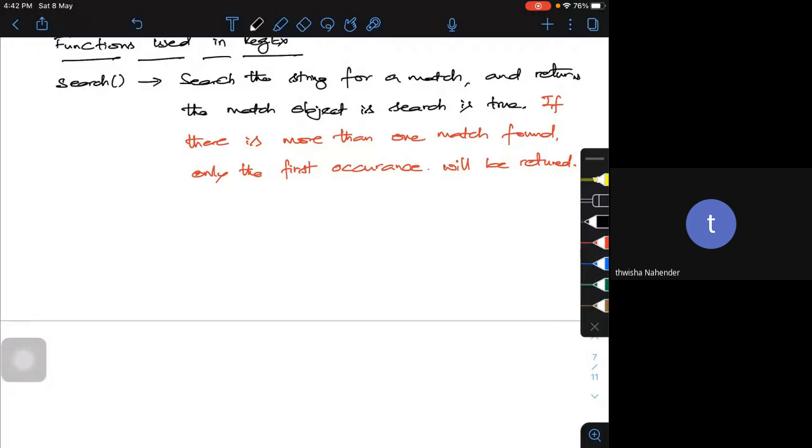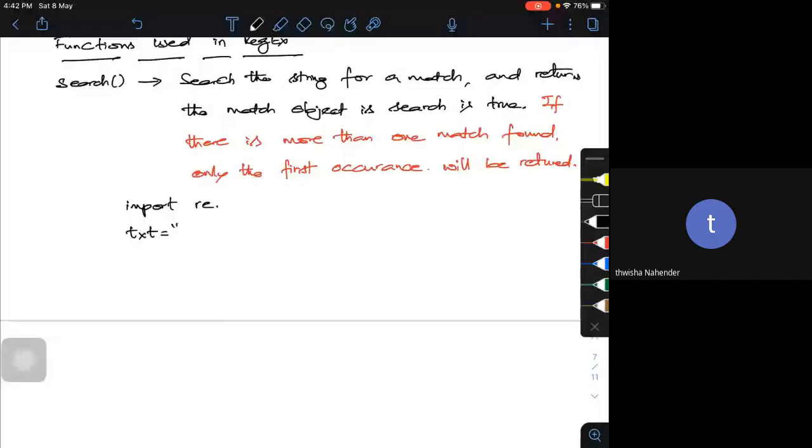Let me use this string: "This is Bengaluru, and it will rain in, or this is the capital of Karnataka."